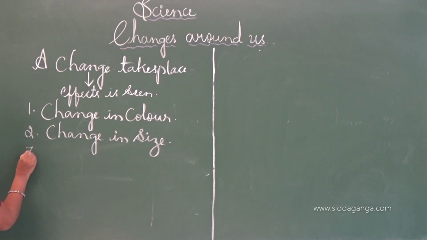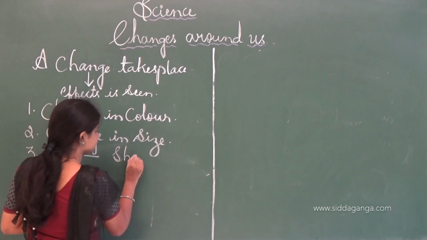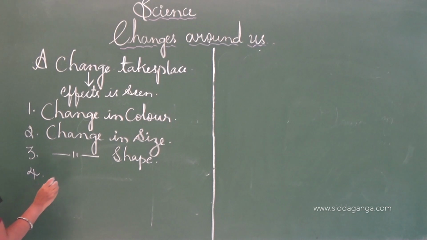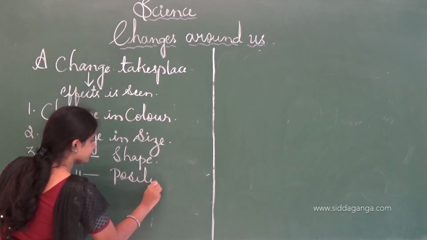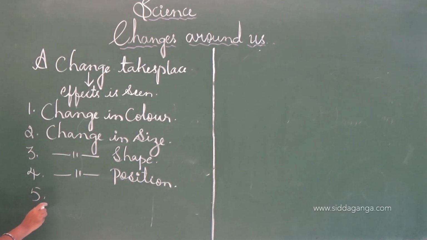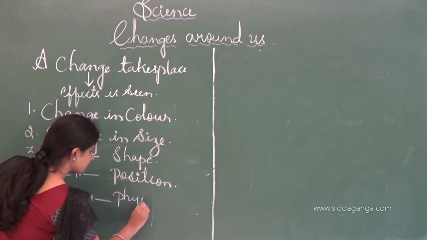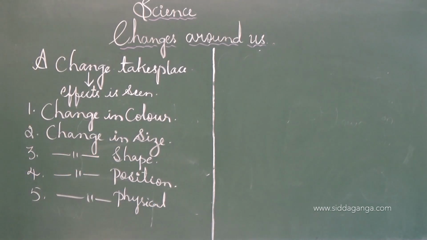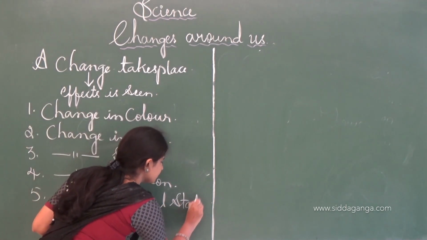And third one is change in the shape. Next, change in the position. Change in the physical state.